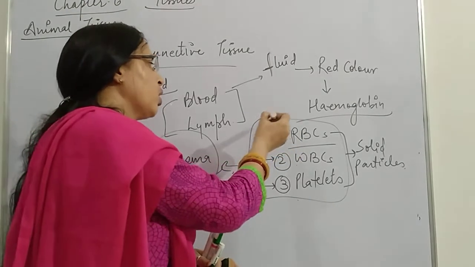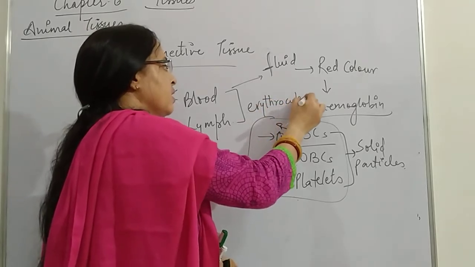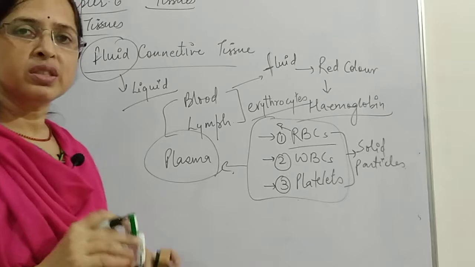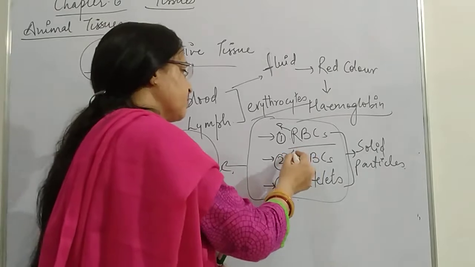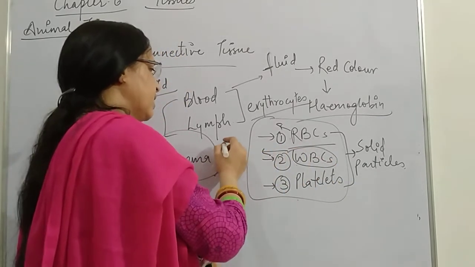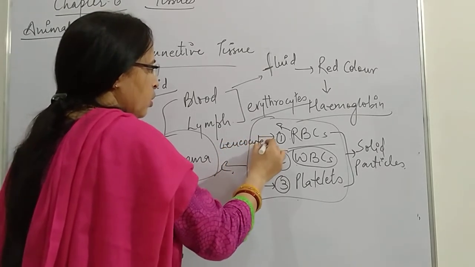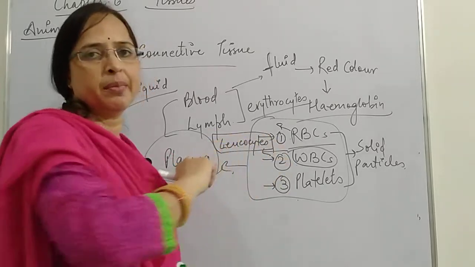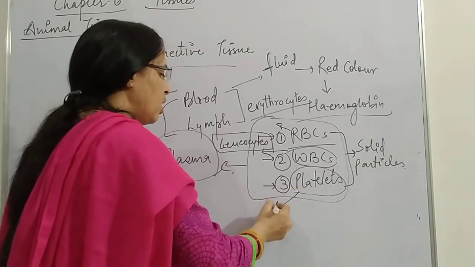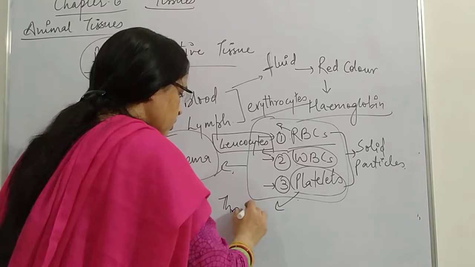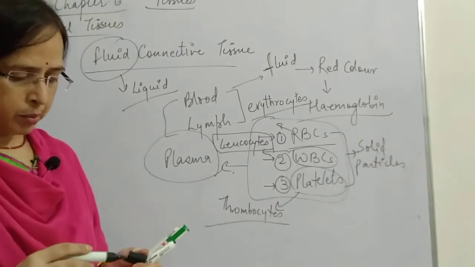RBCs are also called erythrocytes, or we call them red blood cells. WBCs are called leukocytes, or we call them white blood corpuscles. And platelets are called thrombocytes.